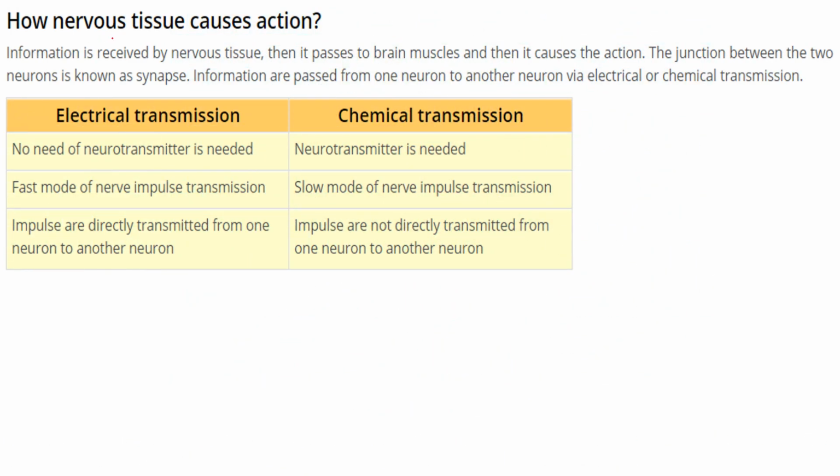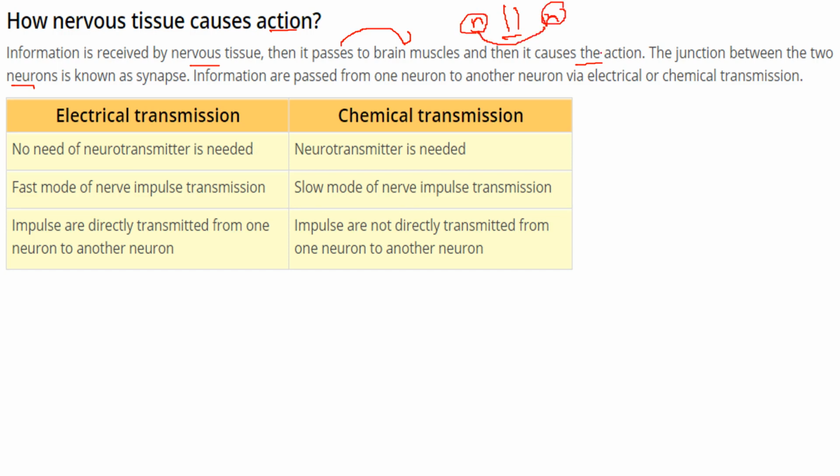How do these nervous tissues cause action? First, the information is received by nervous tissue. Then it goes to the brain and muscles, and this indicates some action. The junction between two neurons is known as a synapse, and information is passed from one neuron to another neuron.